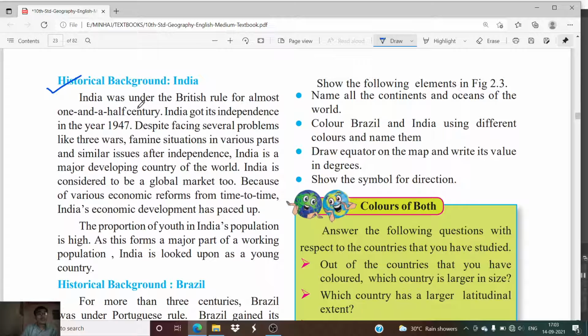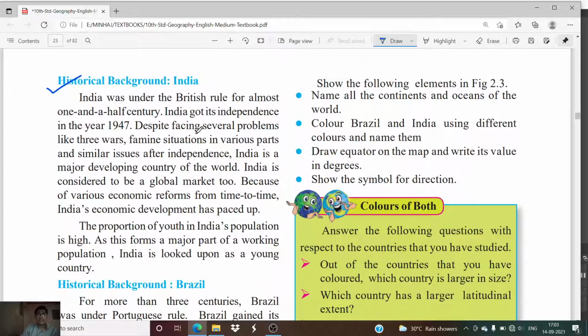So, India was under the British rule for almost 1.5 centuries. Okay, we all know that we were under the imperial rule of England, that is the UK. Now, India got its independence in the year 1947. On 15th of August 1947 we got our independence. We were free from the imperial rule on this particular date.